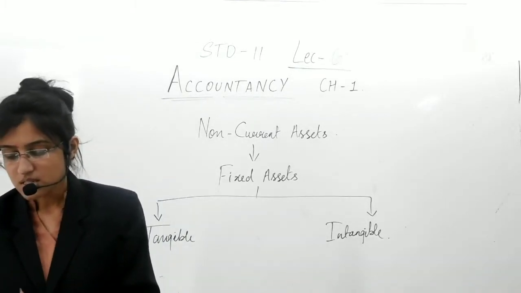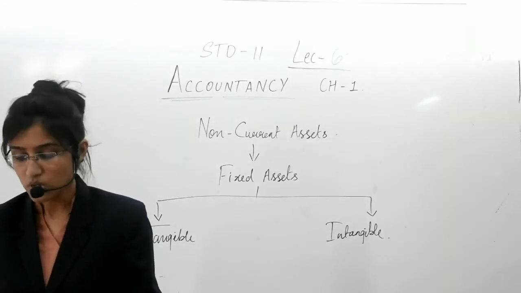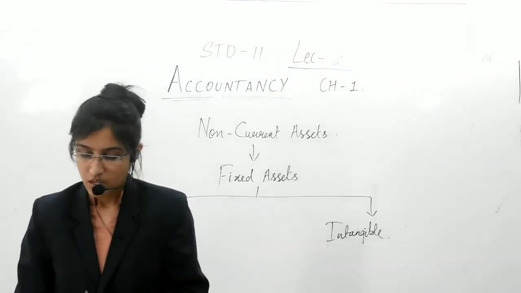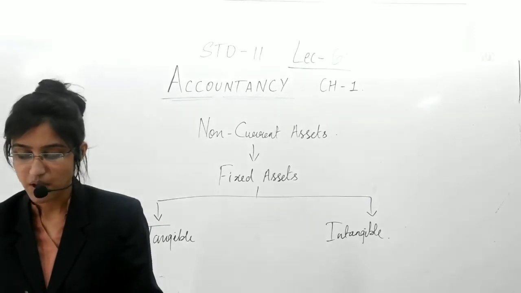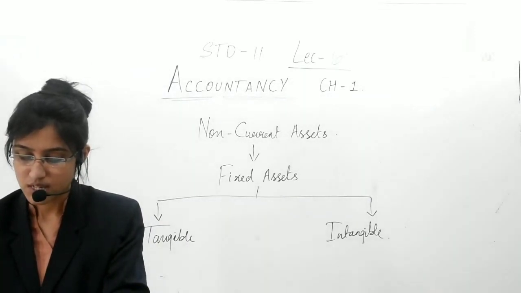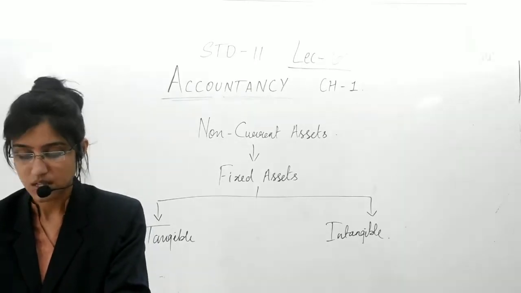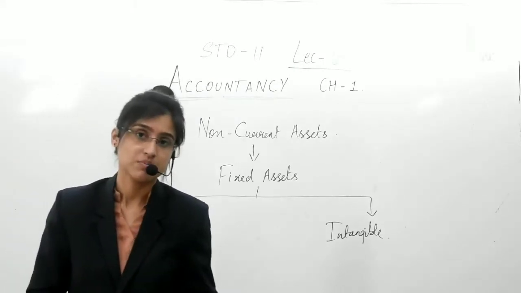Assets means any such tangible or intangible product or item which is of ownership of business and has economic value. Asset means economic resources which are held by owner and from which there is expectation of economic benefit to the business in the future.